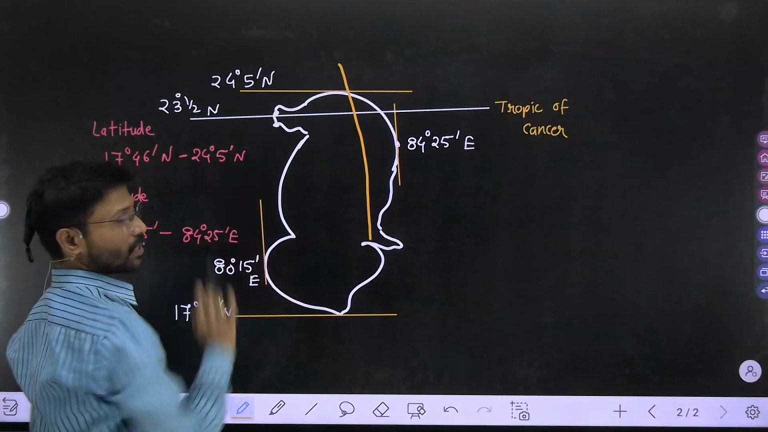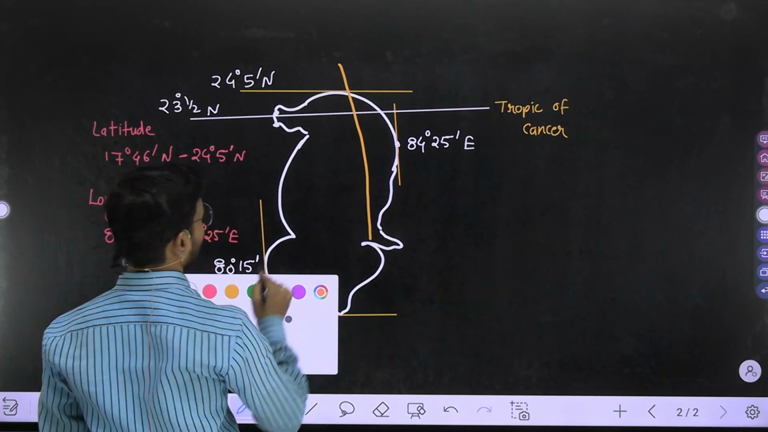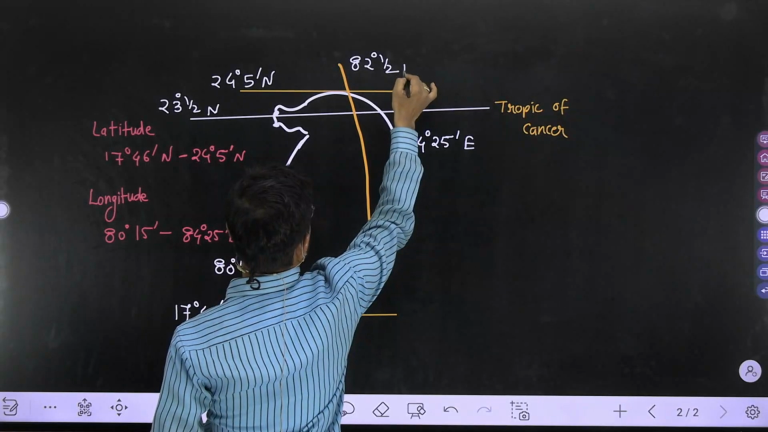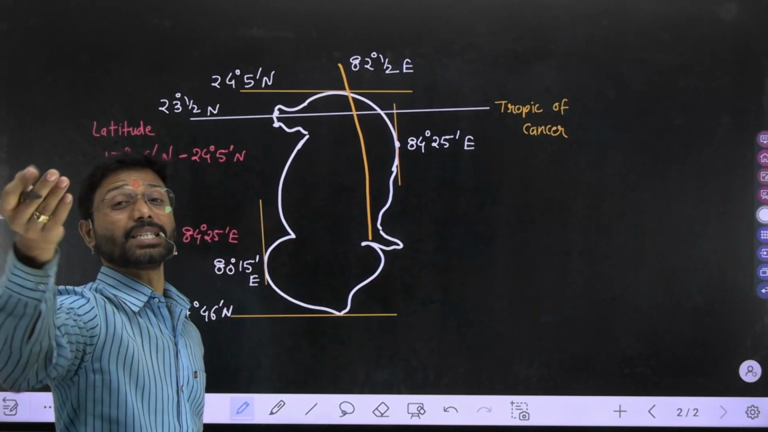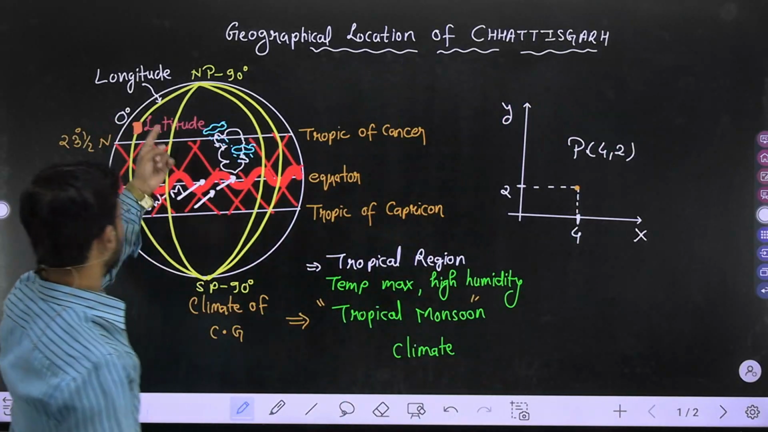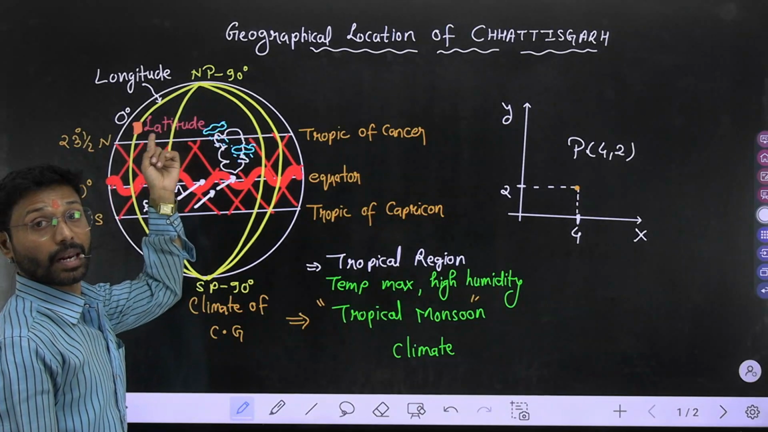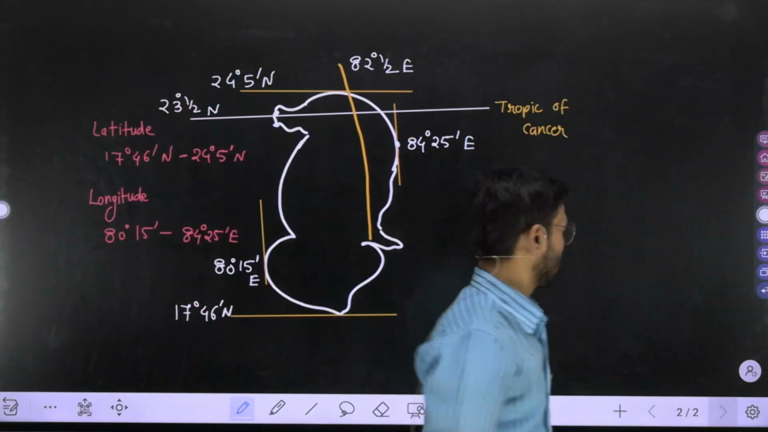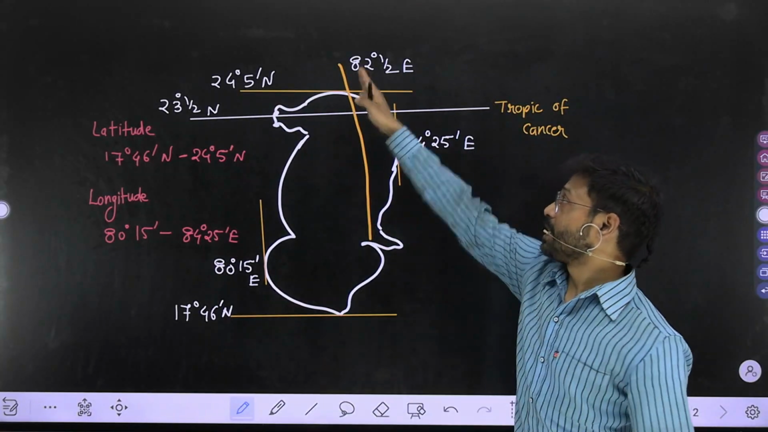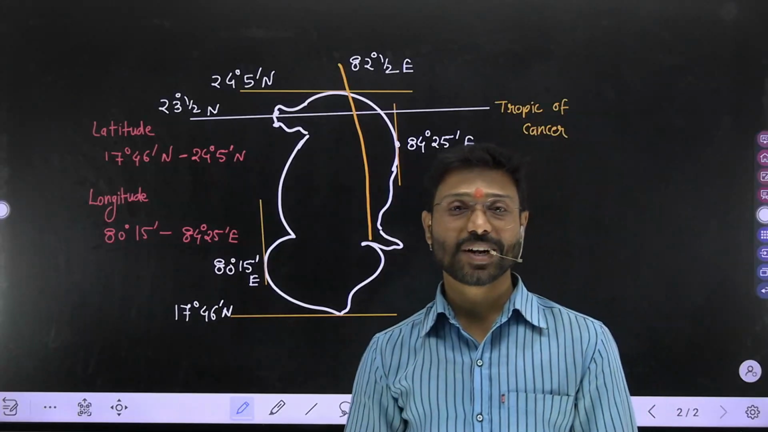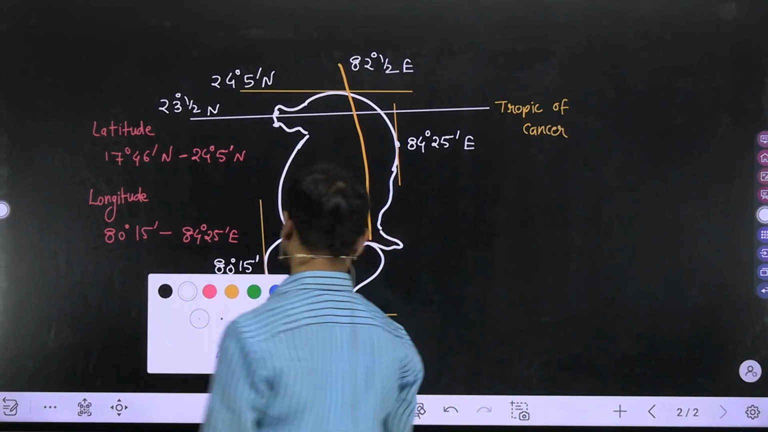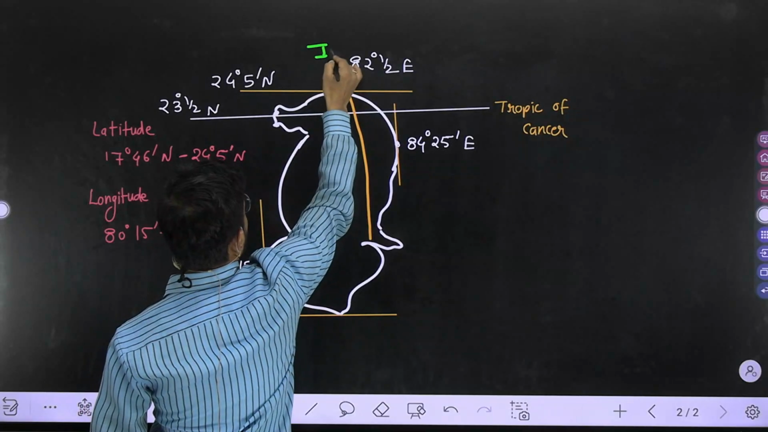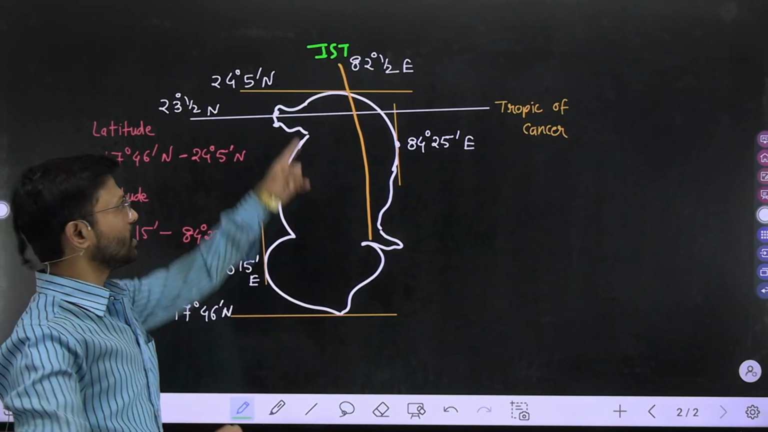And the value of this longitude is 82 and a half degree, but considered to be east because it is on the eastern side of this Greenwich astronomical lab of Britain. That's why the abbreviation is E. So this is the important longitude, my dear. IST, Indian Standard Time. So what is the importance of this IST?